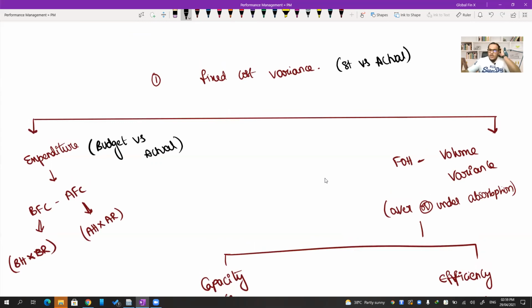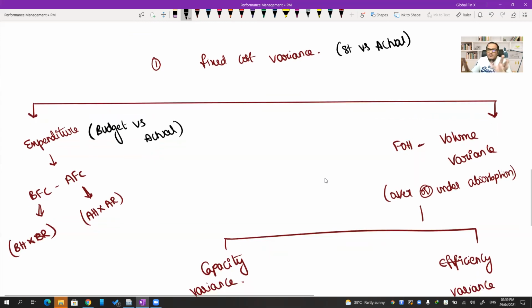Okay, sir, understood. But under marginal costing, there is no concept of standard fixed overheads. There is no concept only because you don't absorb them to the number of units and all that stuff. That's where budget and standard will become the same for marginal costing. Marginal costing, fixed overheads, budgeted and standard are the same thing because there is no absorption concept. But when I come to the absorption costing basis, I create something called standard fixed overheads. Sir, what is this? Standard fixed overheads. Whatever you absorb into the number of units.